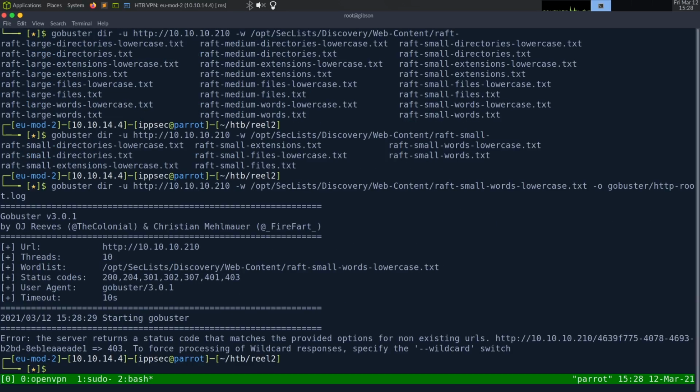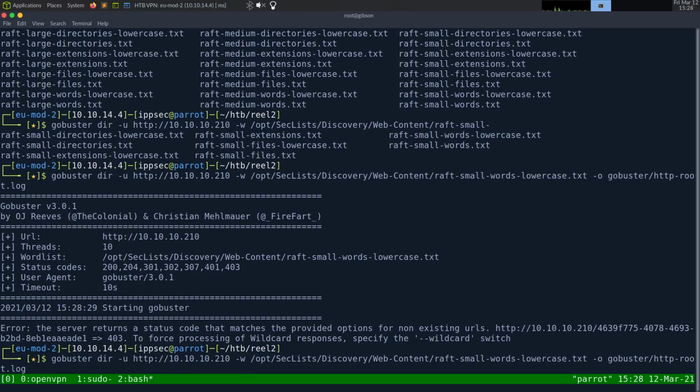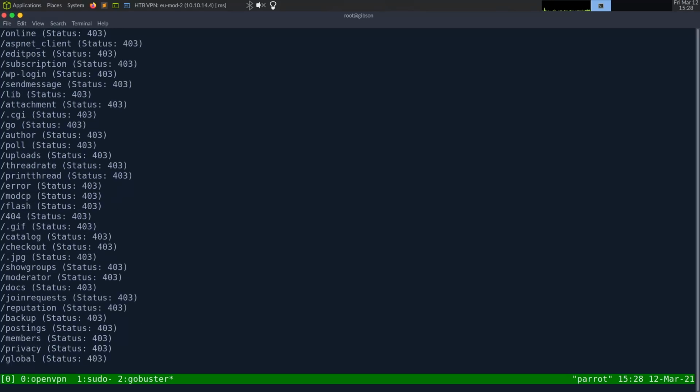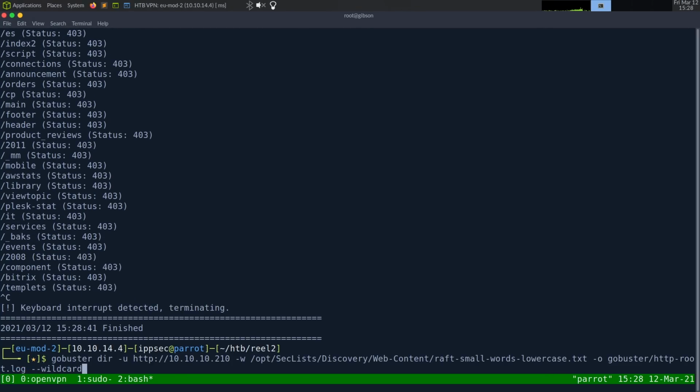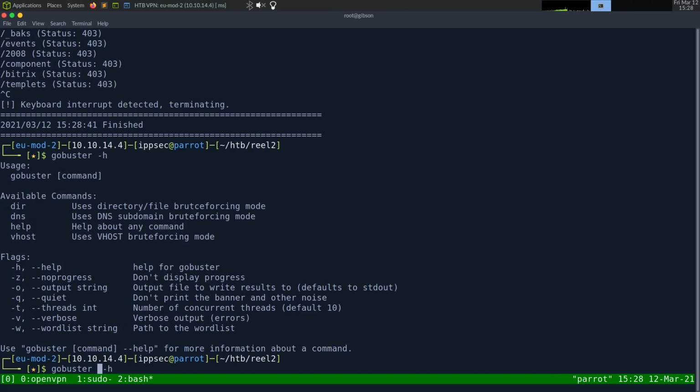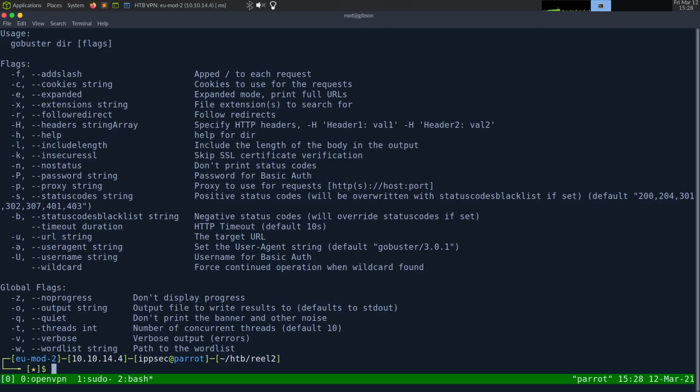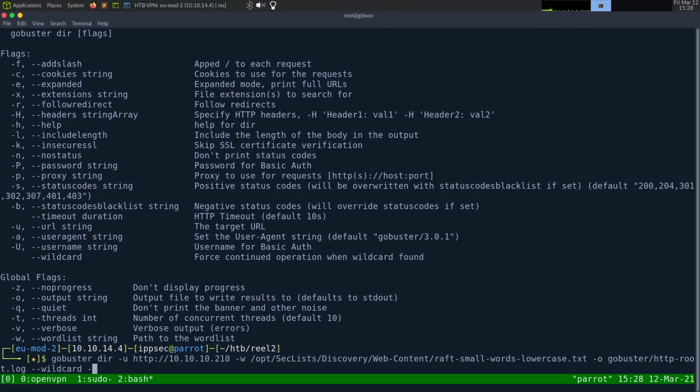So, let's see, wildcard, everything's 403, let's see, let's do gobuster -h, of course, directory mode -h, and we want status code, let's just say 200 or 302. Those are the two things we want. Or 301.